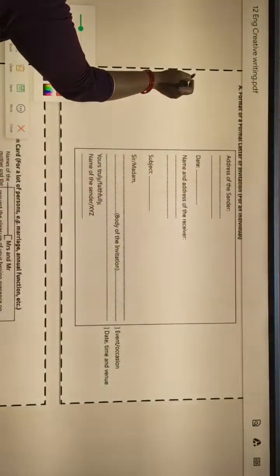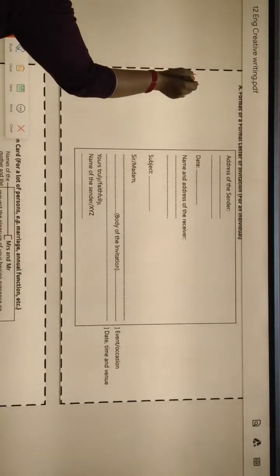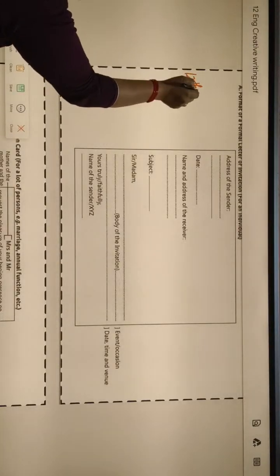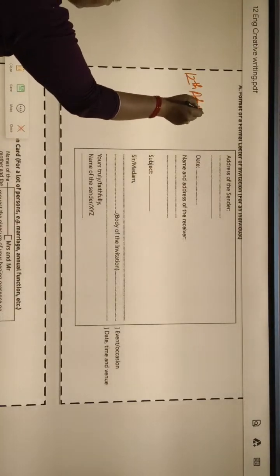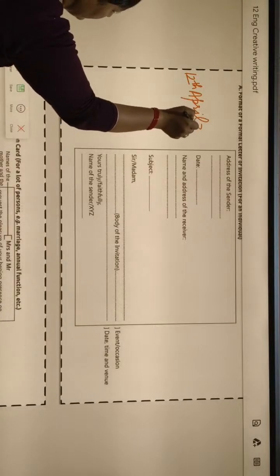First of all we will write the date as 12th April and then the year.